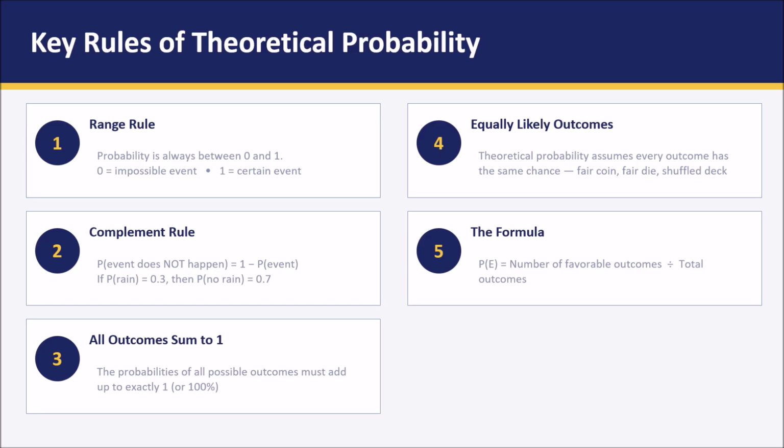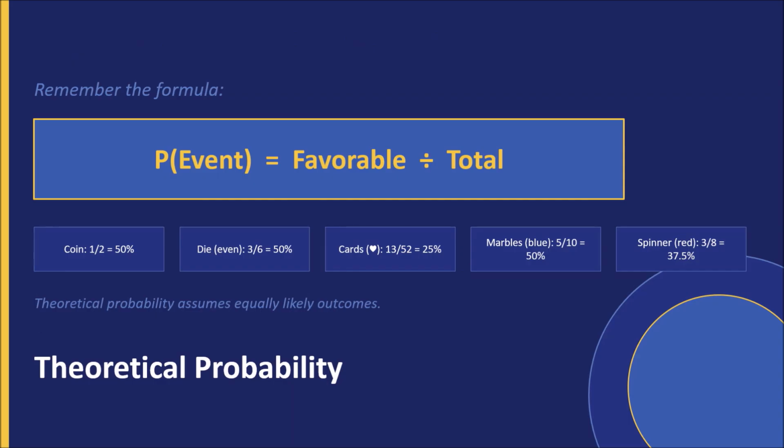And finally, we mentioned the formula. The probability of an event is always the number of favorable outcomes divided by the total number of outcomes. So my dear students, I believe you understood the concept of probability. Don't forget the formula: probability of an event equals favorable divided by total.